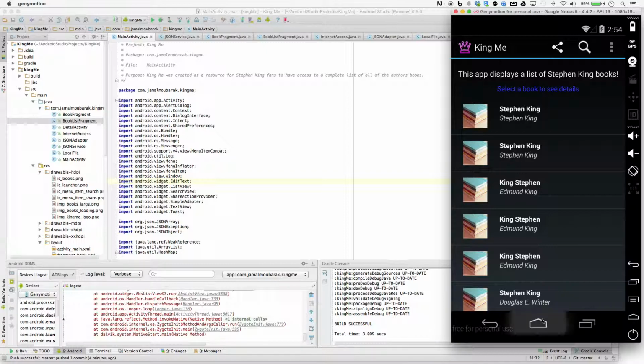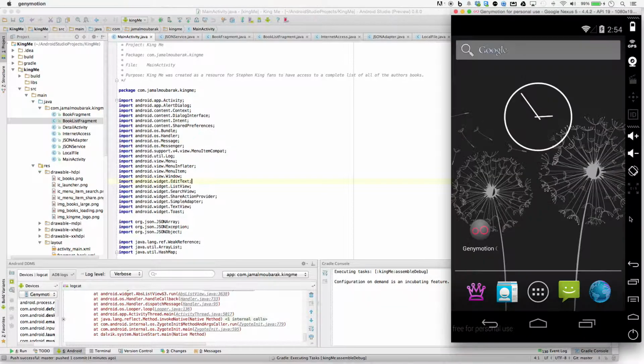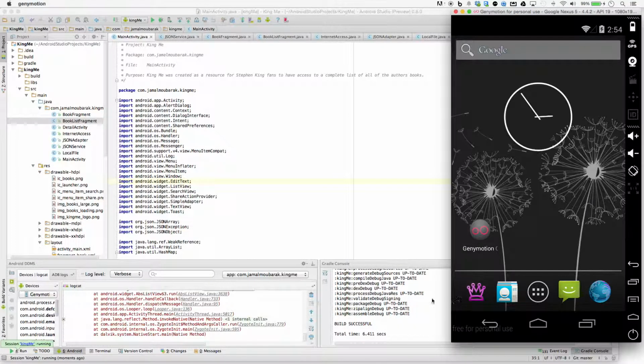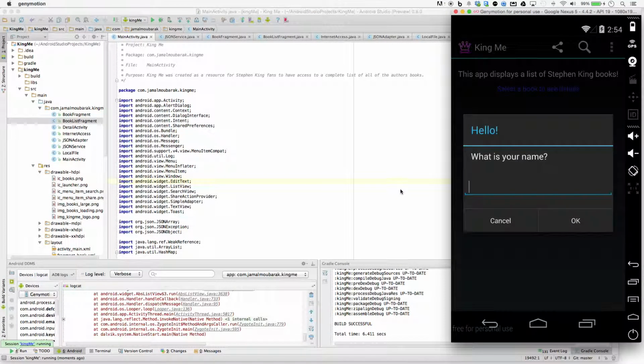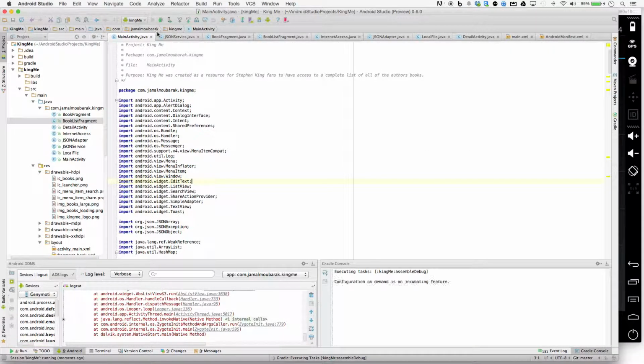Oh, well, actually here, let's just play it. Go ahead there. So you can see the app comes and loads. There's my app icon. I did a custom app icon. Hello, what is your name? This is my shared preferences. I'll type in my name and hit OK. It says welcome Jamal.